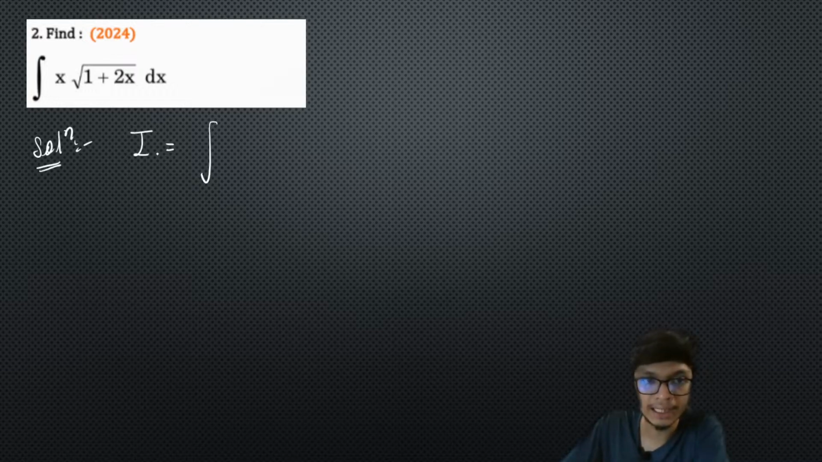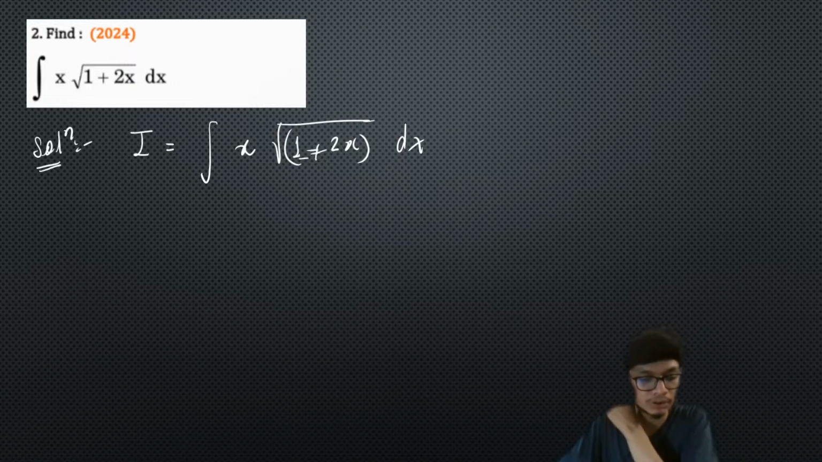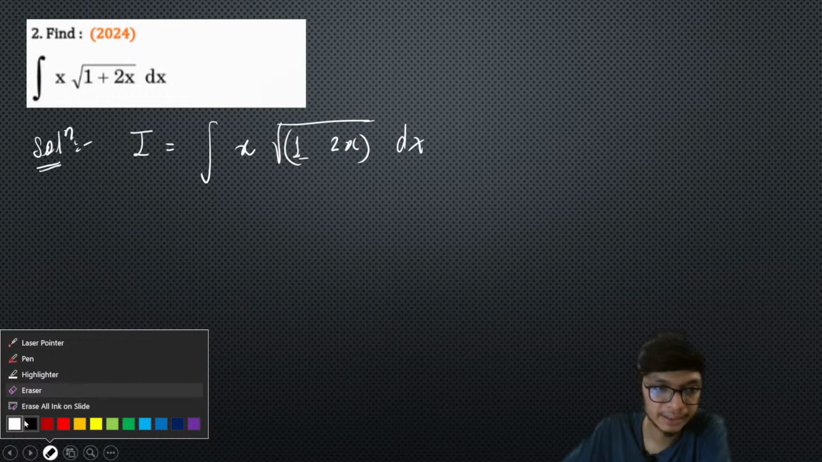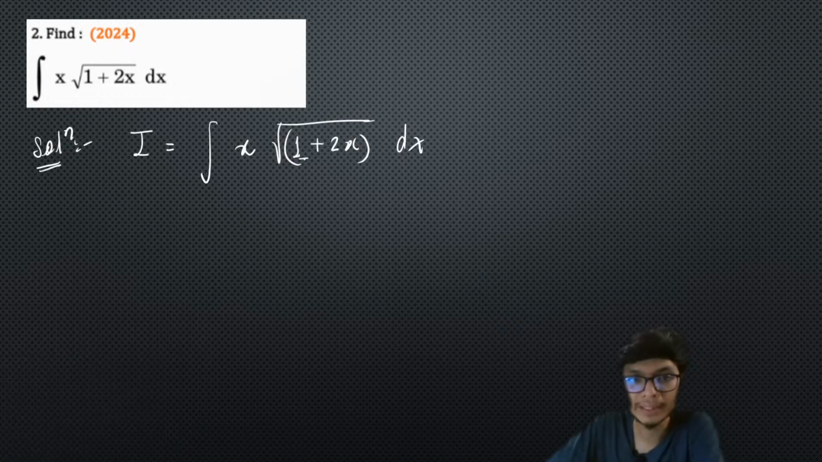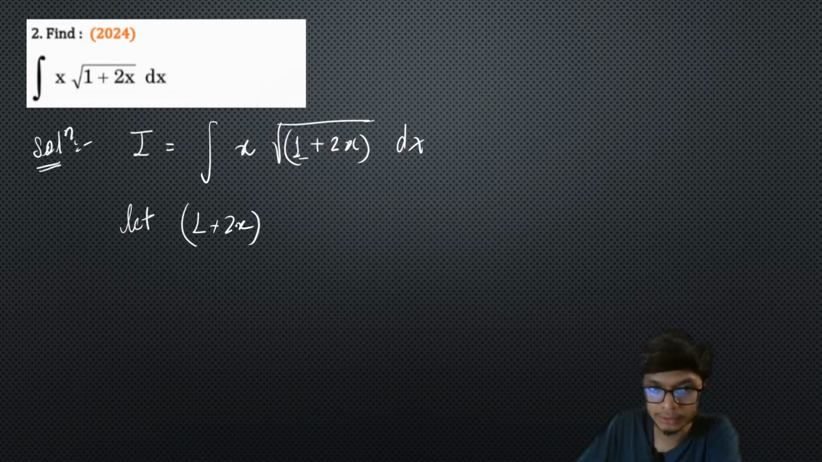Therefore it is said that I is an integral given as x into square root of 1 plus 2x dx. Looking at this integral, our first idea is that we are not able to simplify. Many students will think of putting this x inside the bracket, but I would say a better way to solve, not by using by parts, rather by using substitution. What will you do? Let us substitute 1 plus 2x as some variable t.